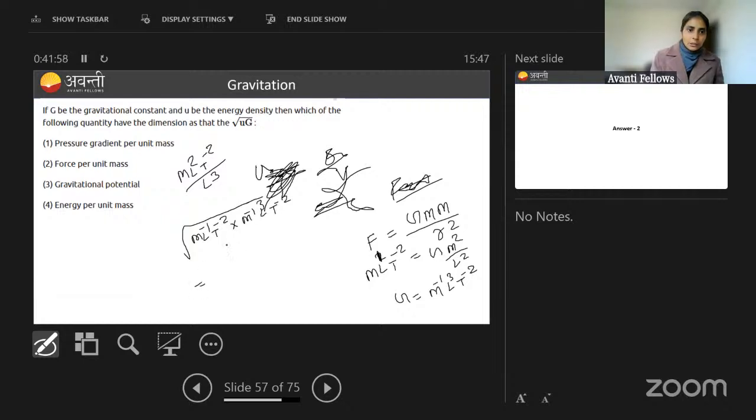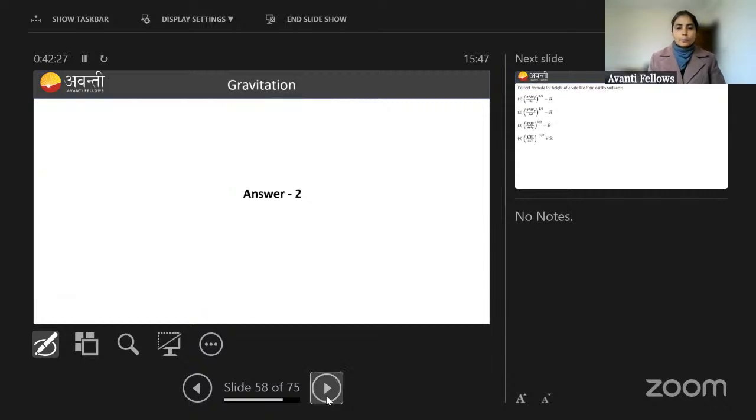So how much value are we going to get? M will get cancelled and here we will get L square, and T in minus 4. L T minus 2 is your what? Acceleration, right? So force per unit mass is what? Acceleration. So this is basically L T minus 2 and this is nothing but acceleration. So that is force per unit mass. Force by mass is what? This is acceleration, right? Now let's do the next question.